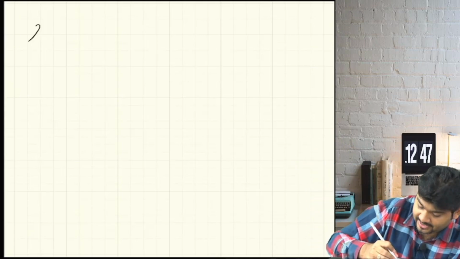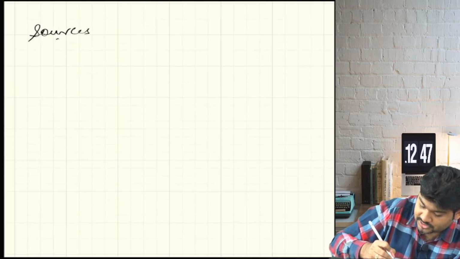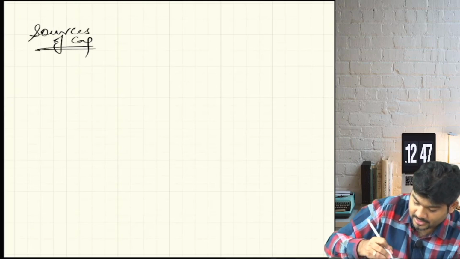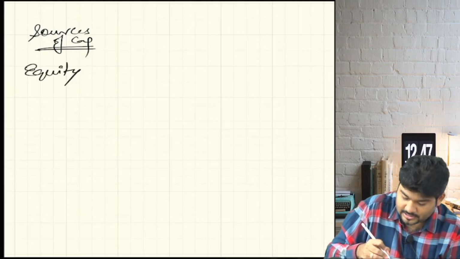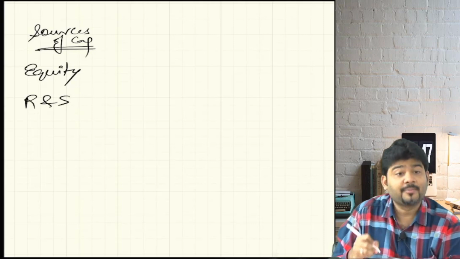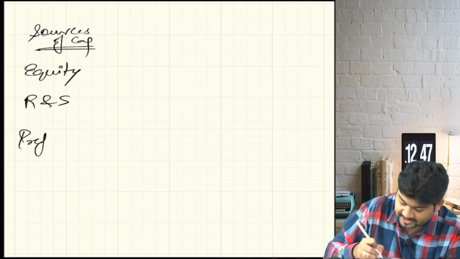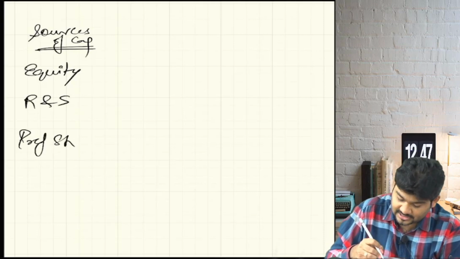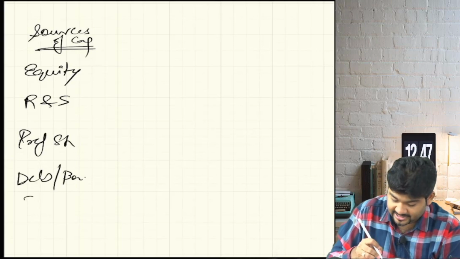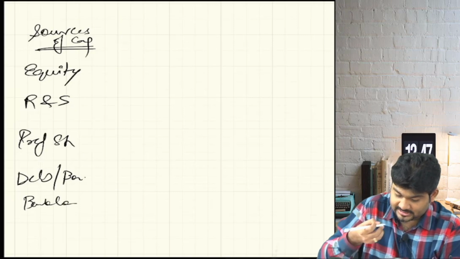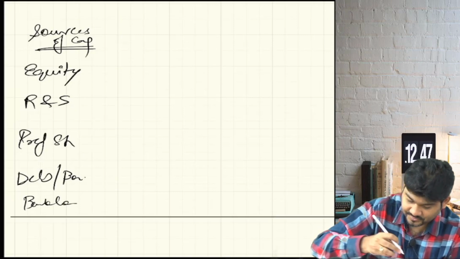So if I write here sources of capital as you have told me, can I say one will be equity? Other will be reserves and surplus, preference shareholders, debenture holders or bonds, and bank loans. That's it, almost all done. Yes or no? Yes, sir.